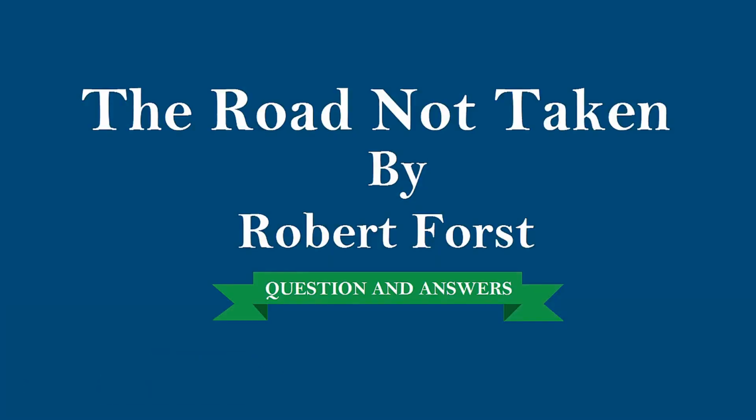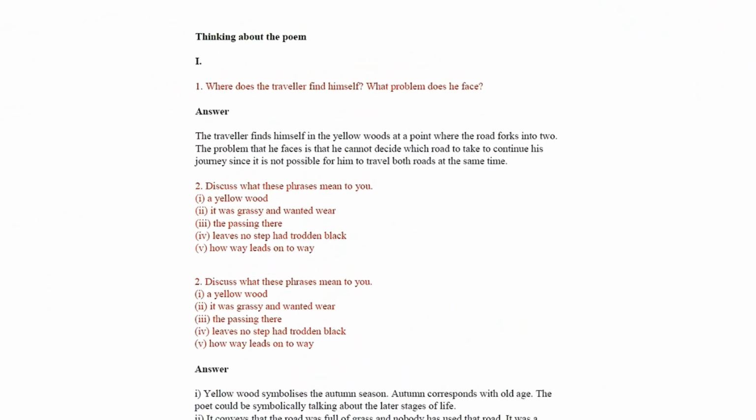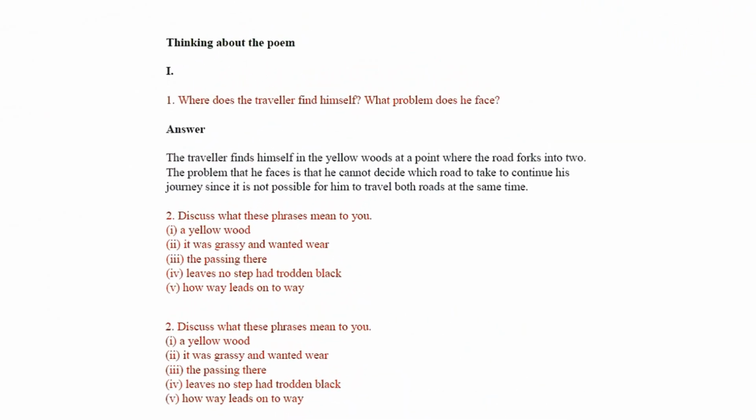Class 9 Beehive English. The Road Not Taken. Poem. Thinking about the poem. 1. Where does the traveler find himself? What problem does he face? Answer. The traveler finds himself in the yellow woods at a point where the road forks into two. The problem that he faces is that he cannot decide which road to take to continue his journey, since it is not possible for him to travel both roads at the same time.